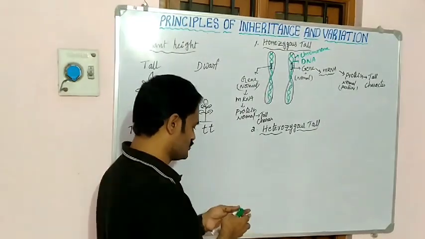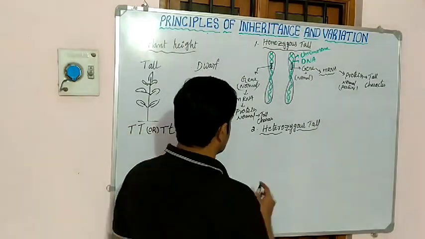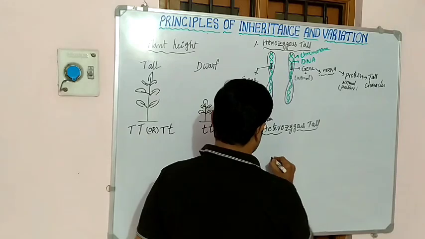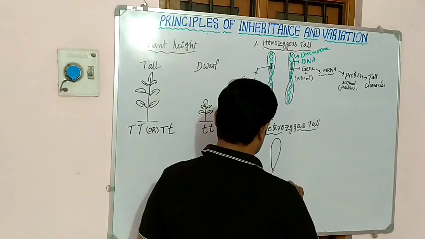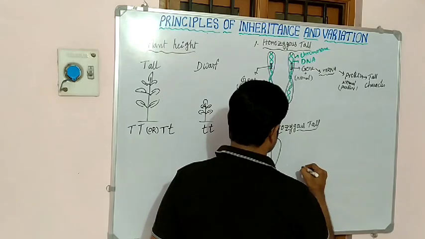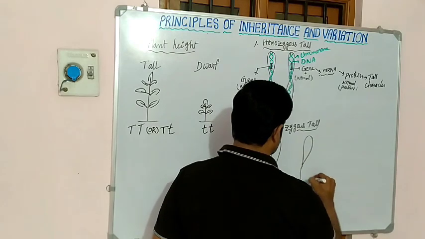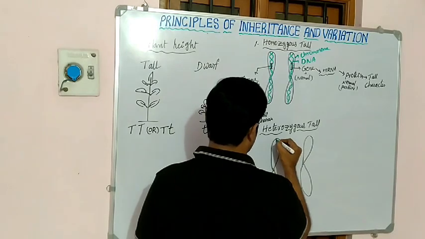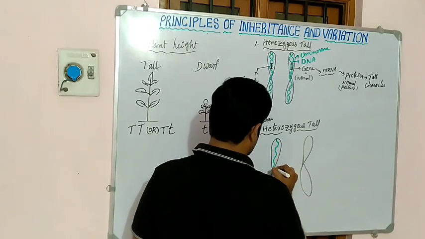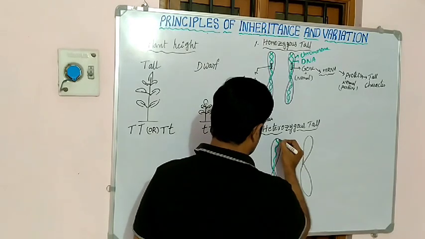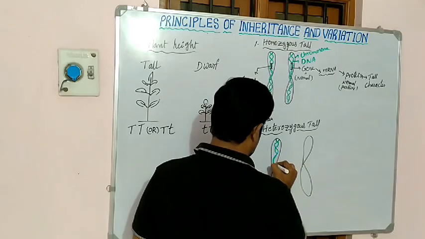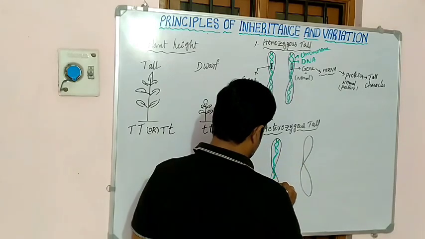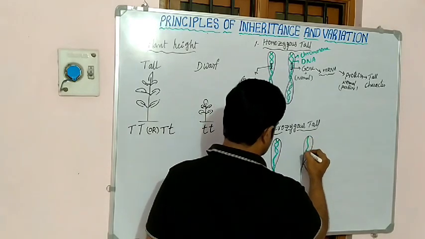Again, I will draw the chromosomes here. See, these are the chromosomes. Inside the chromosome there is double stranded DNA, remember. So, this is the double stranded DNA like this.